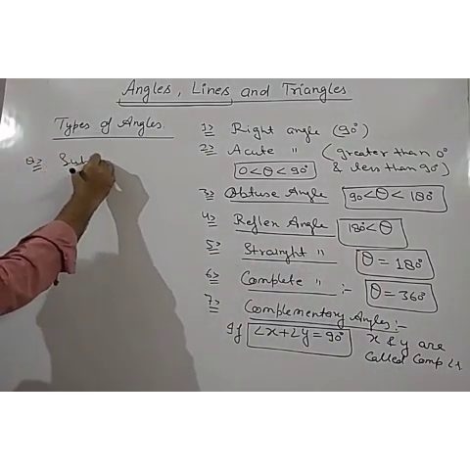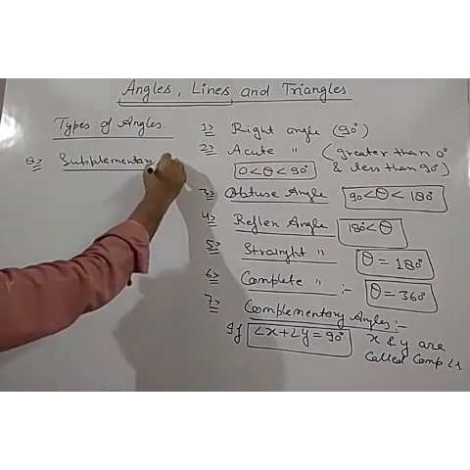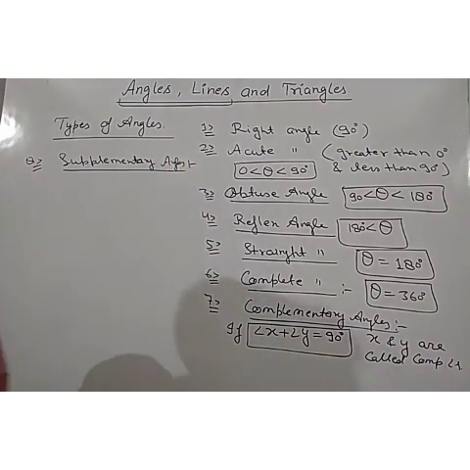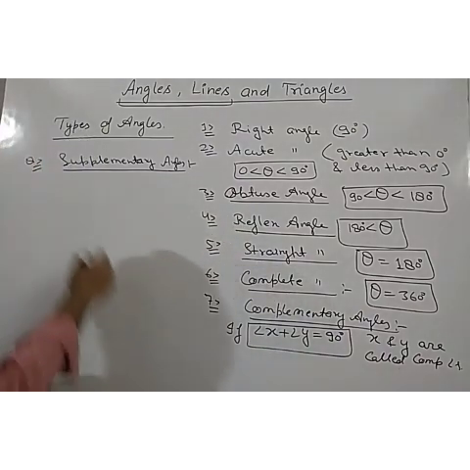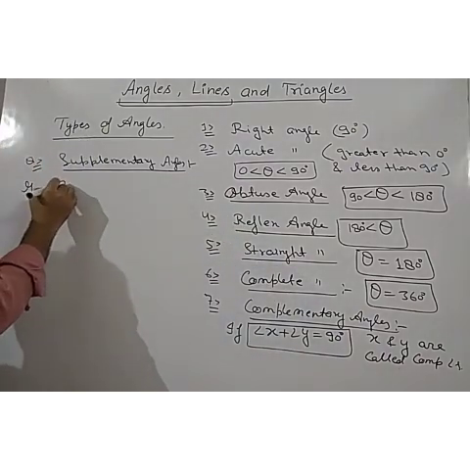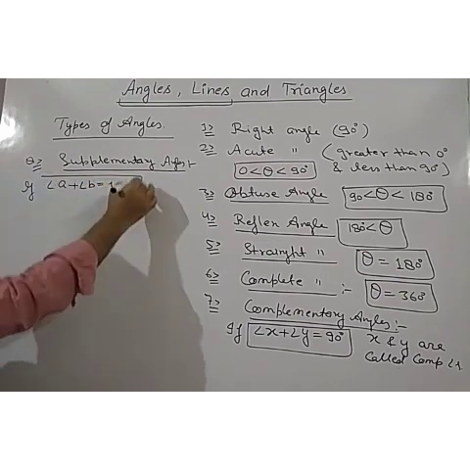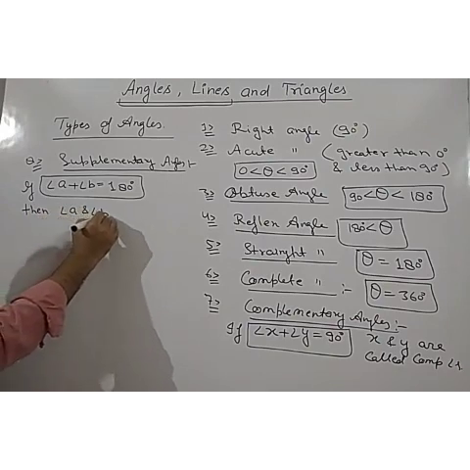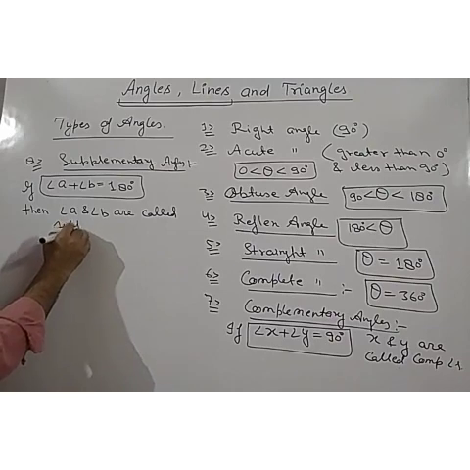The next is supplementary angles. So what are supplementary angles? The angles whose sum is 180 degree are called supplementary angles. So let us consider if angle A plus angle B is equal to 180 degree, then angle A and angle B are called supplementary angles.